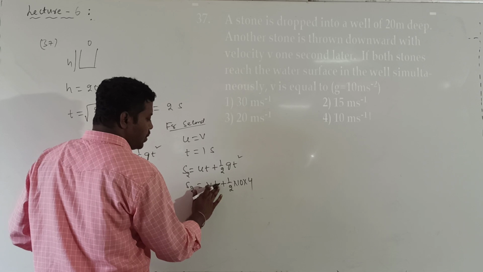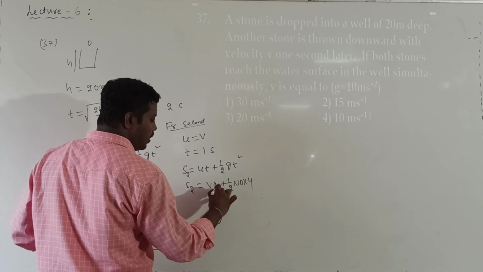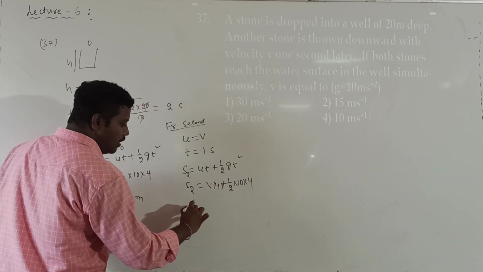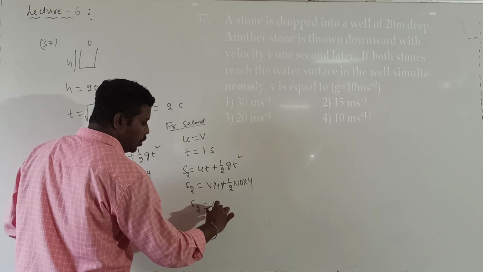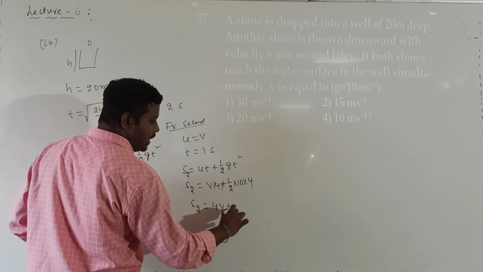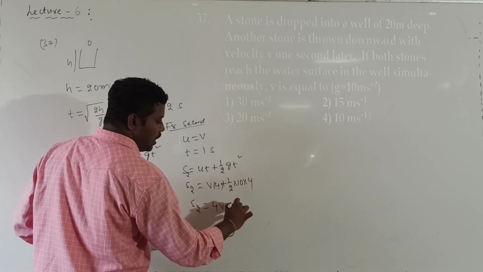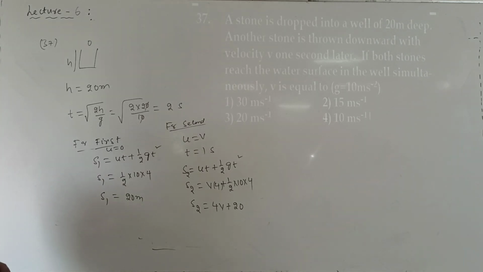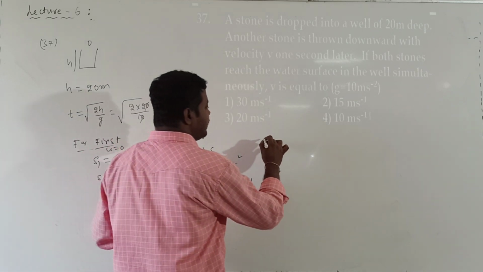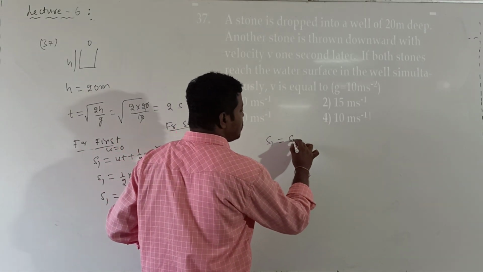Then what will I get as the answer? S2 will be 4 into v plus 20. That is the distance travelled by the second stone. After calculating this, then we can calculate S1 is equal to S2.